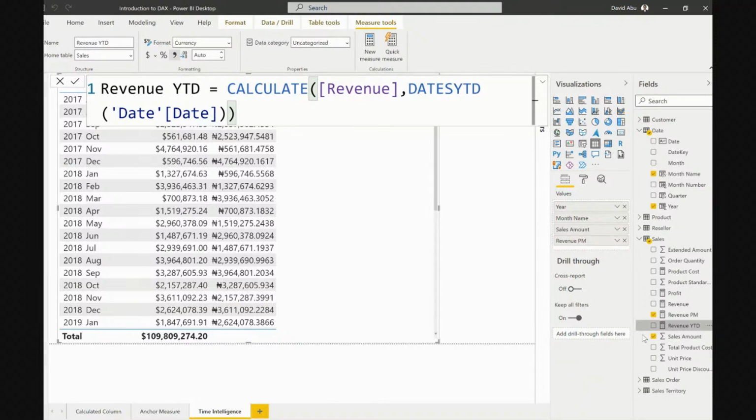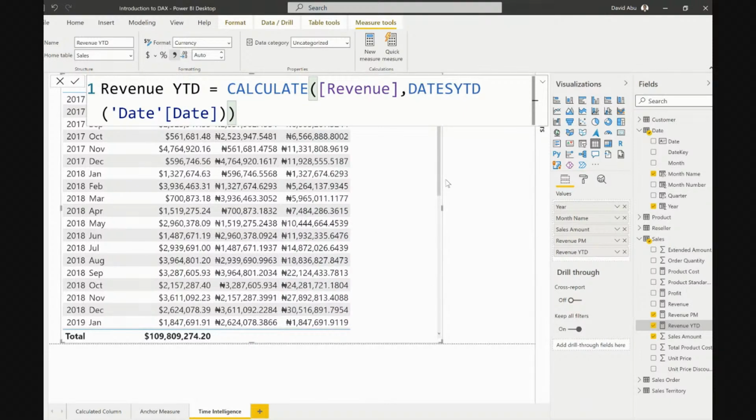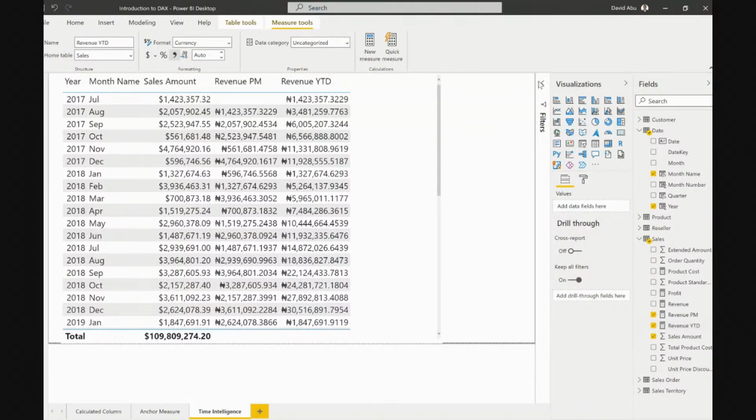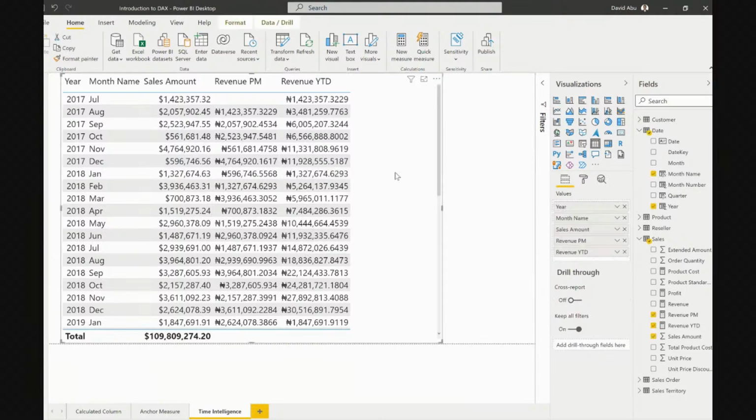Now let's see, good. If you look at it now, 1.423 first, then it adds them. But when it goes to December, it stopped. Then it continued in January and it started adding them as it goes. And that is how you understand it.